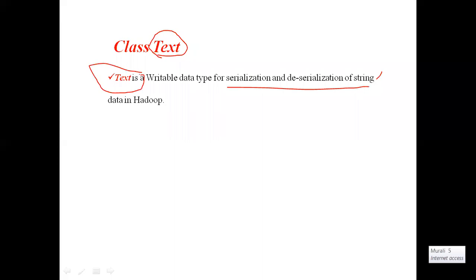The main reason is to achieve serialization and deserialization easily. For various data types, corresponding wrapper classes are available. For char and string, no corresponding writable wrapper class is available. So the Text class is used as a writable data type for serialization and deserialization of strings. Whenever we want to perform serialization or deserialization on strings, we use the Text class in Hadoop.